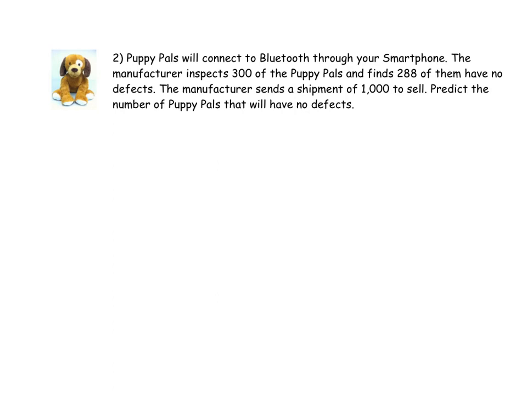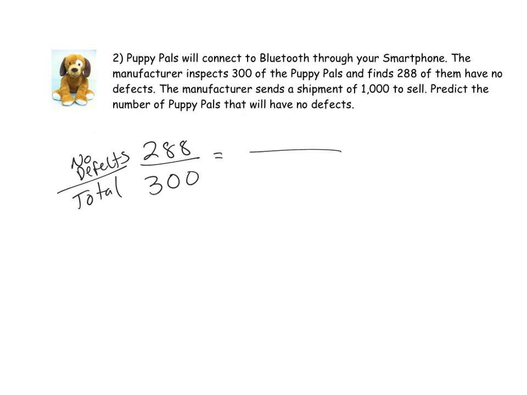So currently, in the sample that we took, 288 have no defects over the total that were created, which was 300. Now, we want to know what that fraction would look like if we sold 1,000 of those. This is one of those times where our connecting number is a little bit more hidden.